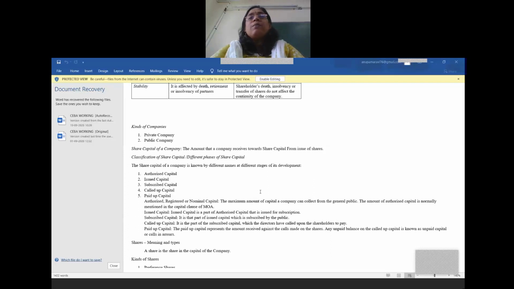So I quickly summarize the whole thing. Authorized capital is the capital mentioned in the capital clause. That part of the authorized capital issued to the public is called issued capital. That part of the capital which the public has applied for is called subscribed capital. That part of the capital which the company has asked the shareholders to pay is called called up capital, and that part of the capital which the shareholders have paid is called paid up capital.